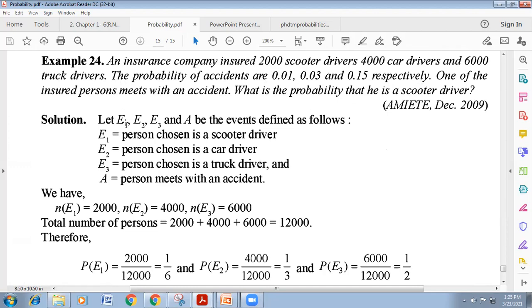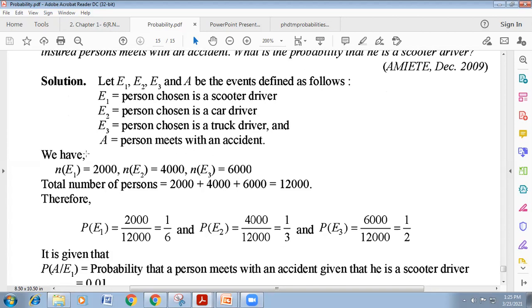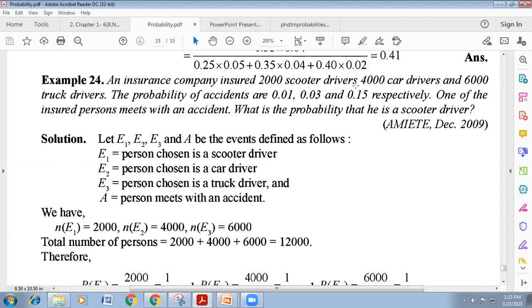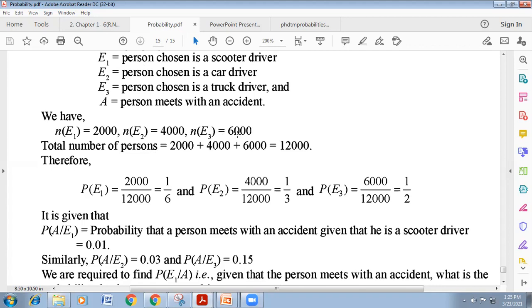There are actually three events, E1, E2, E3, and A is the event defined as follows. E1 is the person chosen is a scooter driver. E2 will be the car driver. E3 will be the truck driver. And A is the person meets with an accident. Now the total number of scooter drivers, E1, is 2,000. The total number of car drivers, E2, is 4,000, and it is given also. And the total number of truck drivers, E3, will be 6,000.